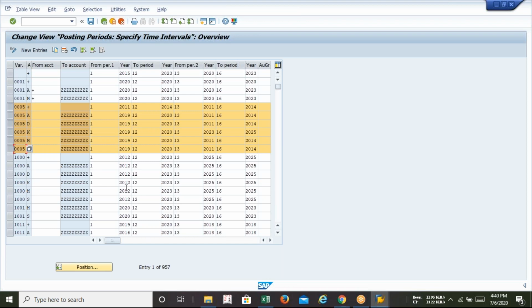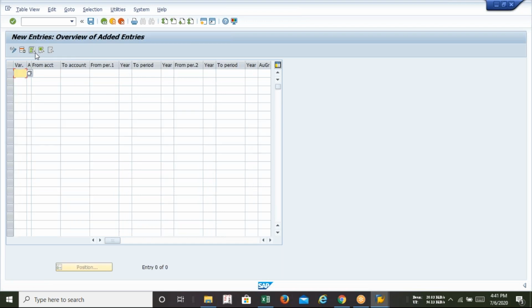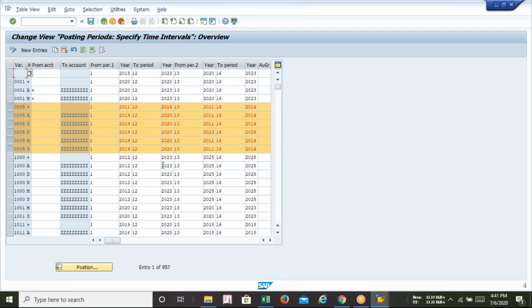So you have two options. Either you can create new entries over here, where clicking on new entries gives you a fresh chance to define all this, or you can copy from the existing one. My suggestion is, if the existing one is an exact replica of what I need, the better option is to copy from the existing one rather than create new. I need to create these 6 entries also, like 005. So let's do one thing now. Copy this information and I'll replace this 005 with my posting variant.